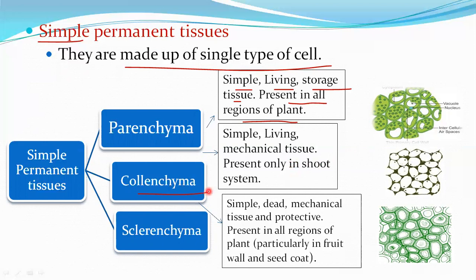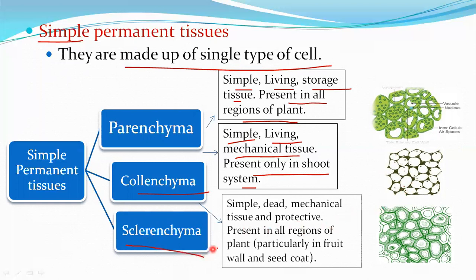Next is collenchyma. Collenchyma is a simple tissue and it is a living tissue, and it helps in mechanical function, strength. So it is a mechanical tissue present only in the shoot system, absent in the root system. Cells are elongated. You can see the diagram of collenchyma here.